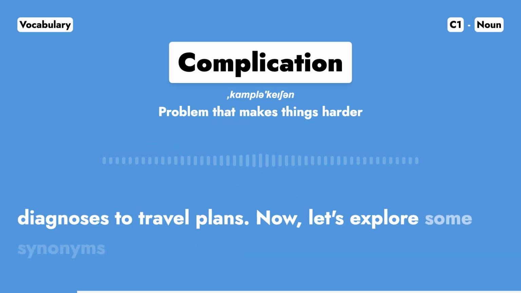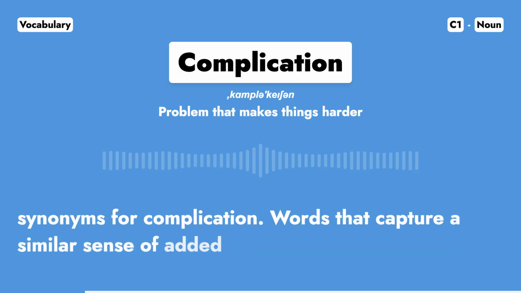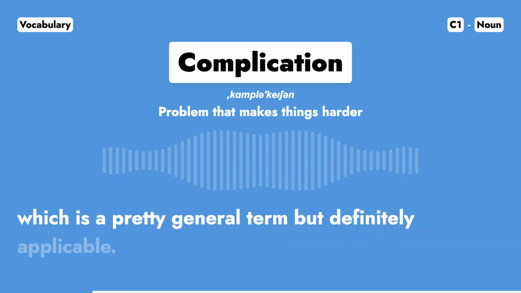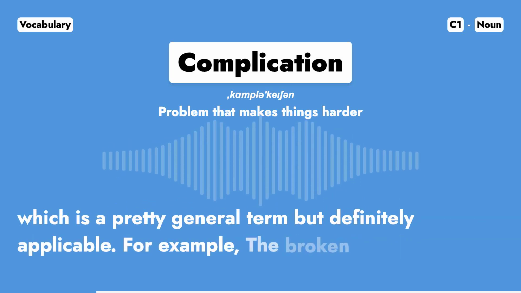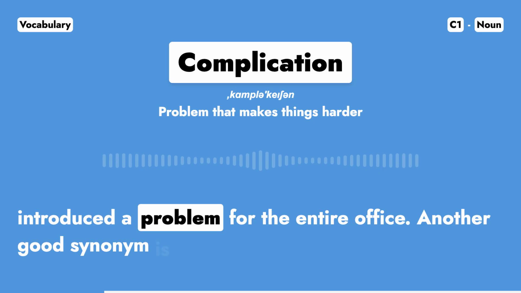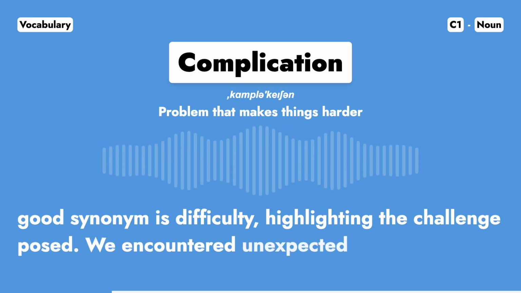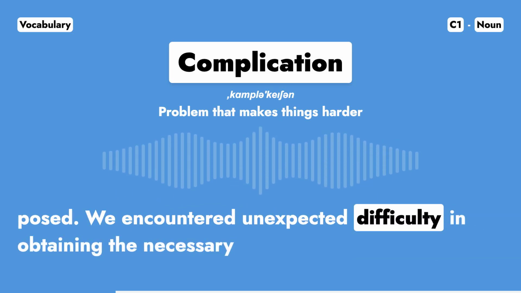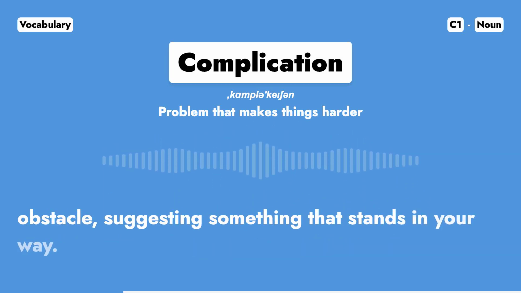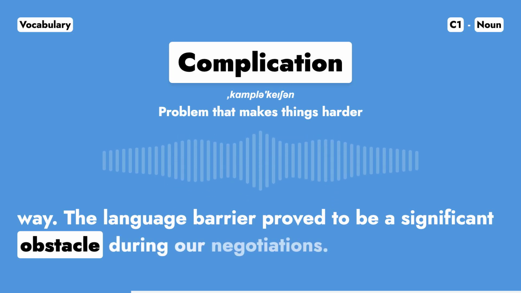Now, let's explore some synonyms for complication. Words that capture a similar sense of added difficulty. We have problem, which is a pretty general term but definitely applicable. For example, the broken printer introduced a problem for the entire office. Another good synonym is difficulty, highlighting the challenge posed. We encountered unexpected difficulty in obtaining the necessary permits. Then there's obstacle, suggesting something that stands in your way. The language barrier proved to be a significant obstacle during our negotiations.